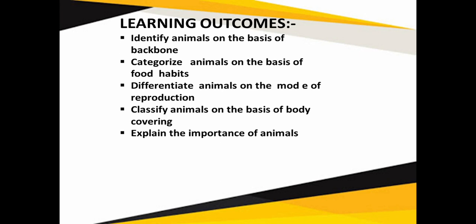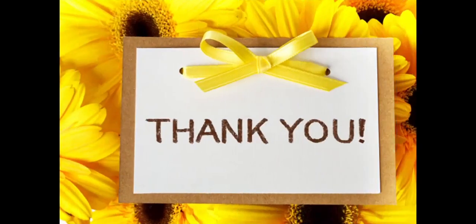Coming to the next, now students, you are able to differentiate animals on the mode of reproduction. Some animals lay eggs, some divide their body, and some give birth to young ones. Next, you are now able to classify animals on the basis of body covering. Some have scales, some have hair, some have feathers. Similarly, now you are able to explain the importance of animals. So these are your learning outcomes which have been achieved at the end of the chapter, at the end of the topic. So this is all about today's topic.